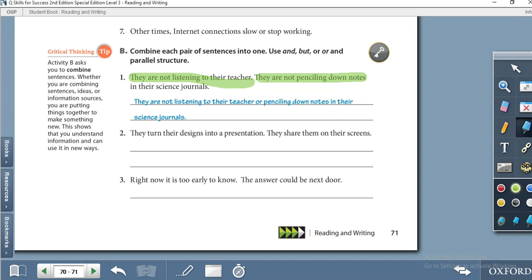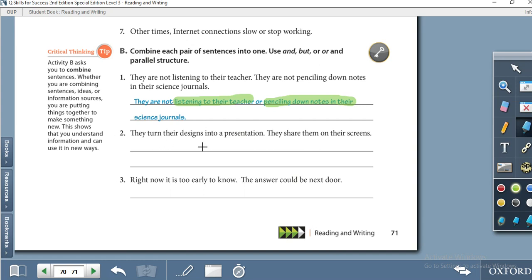We have to make one, combine, join. They are not listening to their teacher or penciling down notes. Here is the conjunction. So we have to make one sentence using a conjunction, and you can use a conjunction according to the sentence meaning.